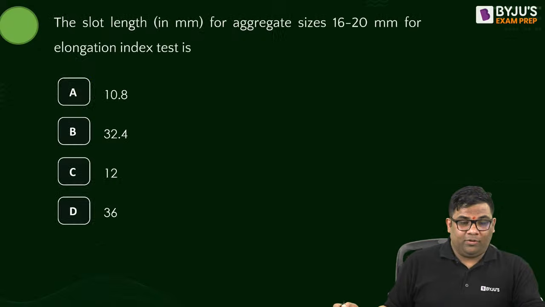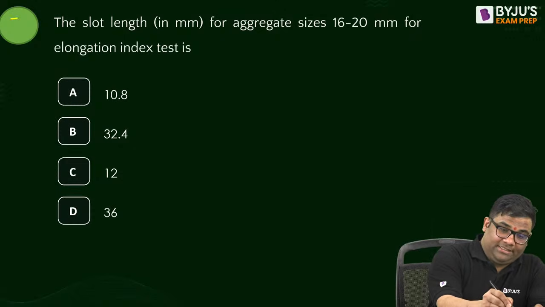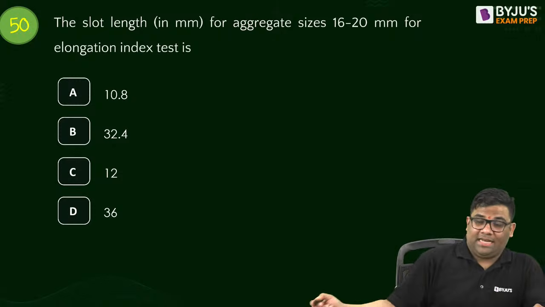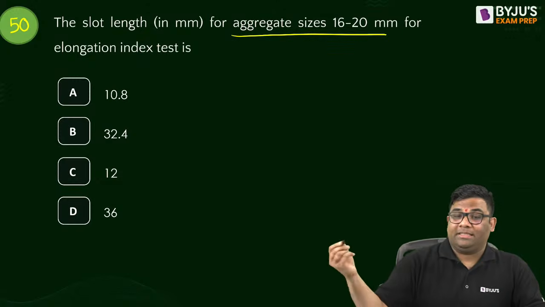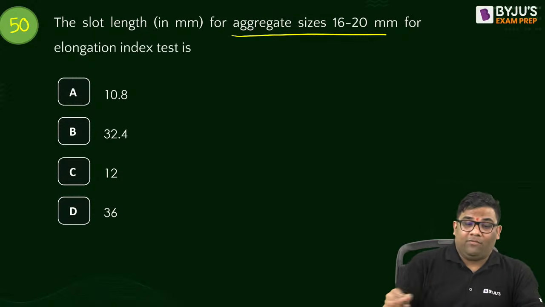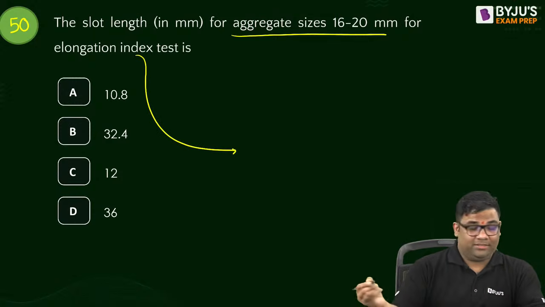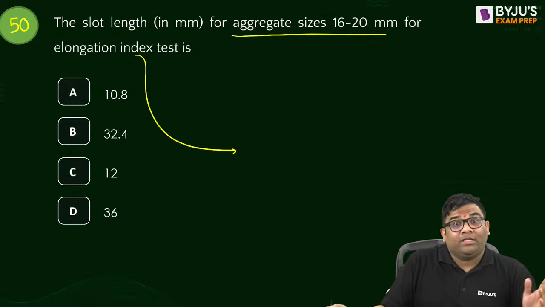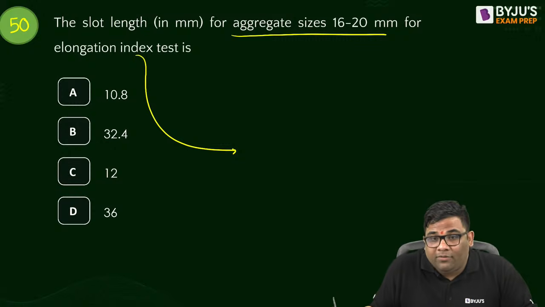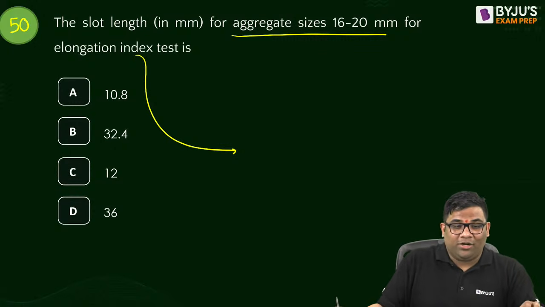Next question, 50. Slot size for aggregate sizes of 16 to 20 mm for the elongation index test. For this elongation index test, what is the slot size I will choose if we have aggregates in this range? Answer this. 50 is over and we are running short of time, so I have to speed up.